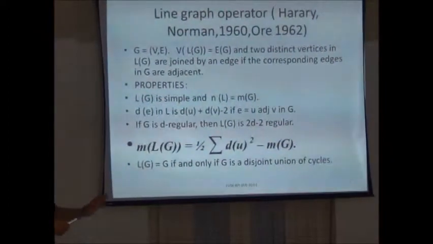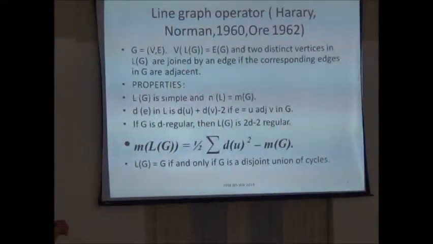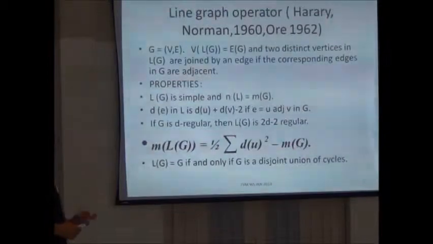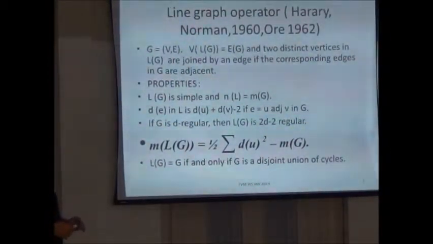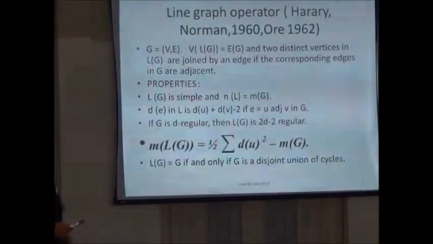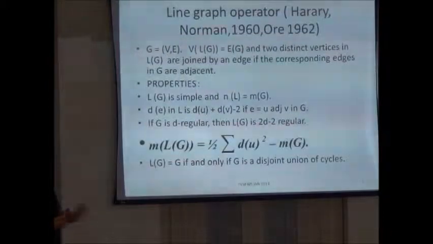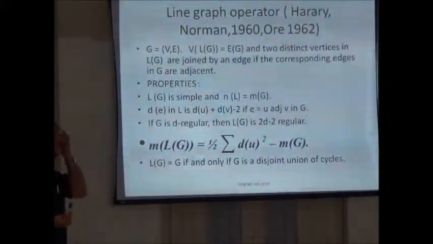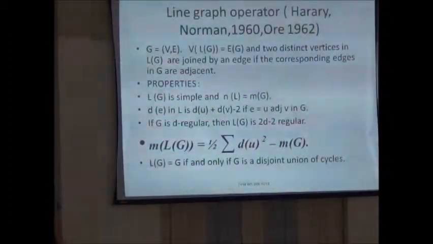The line graph has the vertex set as the edges of G, and two distinct vertices in L(G) are joined by an edge if the corresponding edges in G are adjacent. This is a basic graph operator called the line graph, which was discussed by people like Harary, Norman, Ore, Beineke, and others. This is basic stuff in any PG course. So the vertices of L(G) are edges of G. It's actually a derived graph, isn't it?